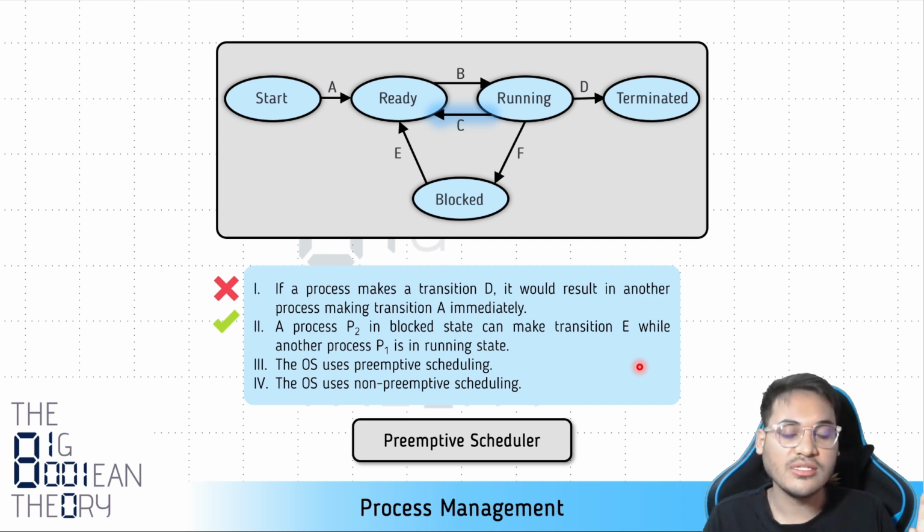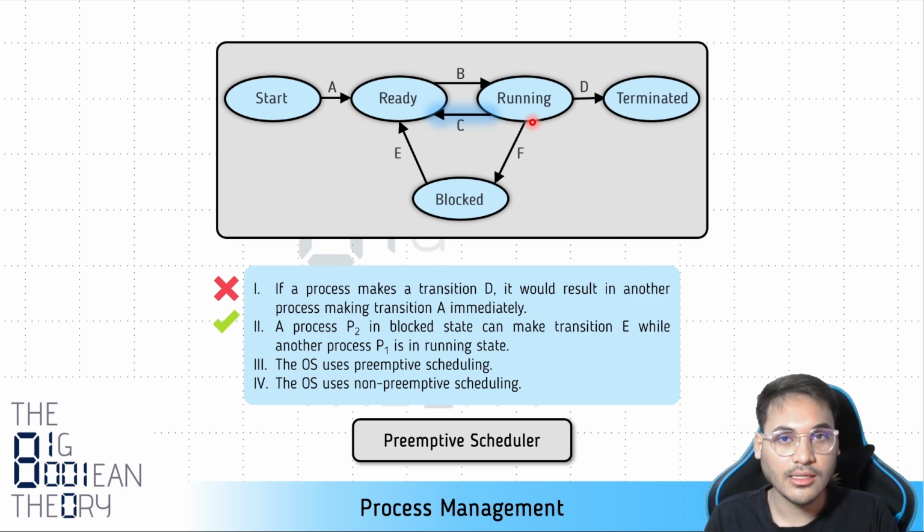So we know what CPU scheduling is. CPU scheduling is the operating system deciding which process should be assigned the control of the CPU next, and then dispatching or scheduling that process to the CPU, right? Basically, the operating system is managing who will get the control of the CPU. That's it. Now, what is a preemptive scheduler? If the operating system, while doing this CPU scheduling, follows a policy where it can take away the control of the CPU forcefully from the running process, right? Here, the word forcefully is important.